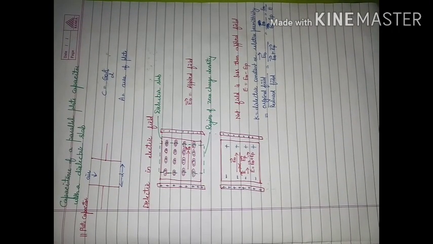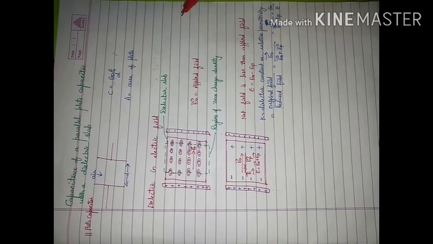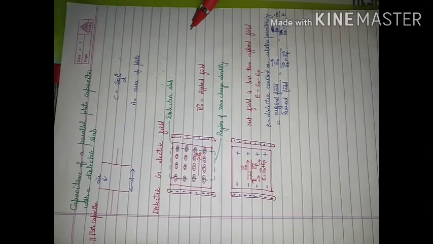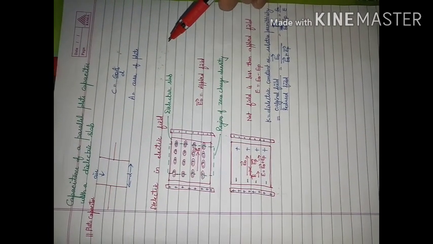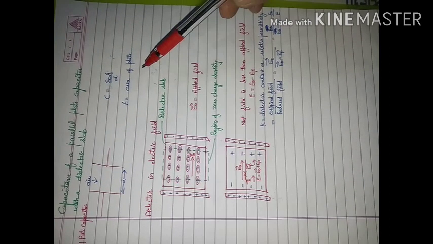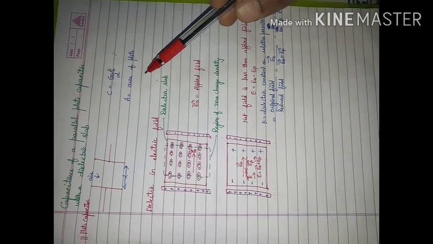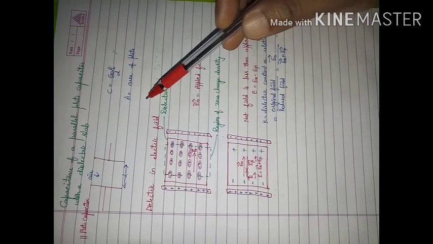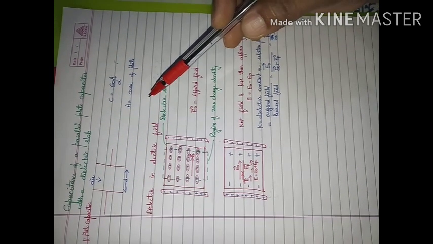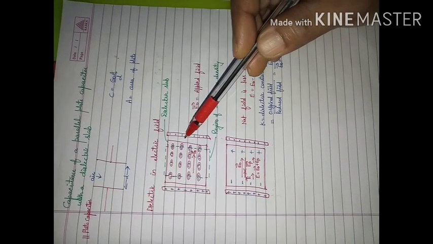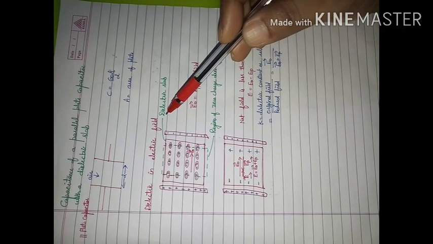Today we will consider capacitance of a parallel plate capacitor with a dielectric slab. Before that, we will consider what is the expression for capacitance of a parallel plate capacitor if air is there between its two plates, and how polarization takes place in case of a dielectric substance when kept in an electric field.